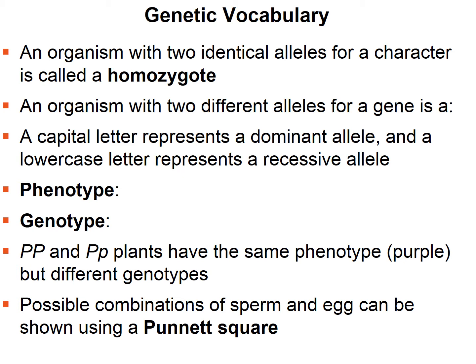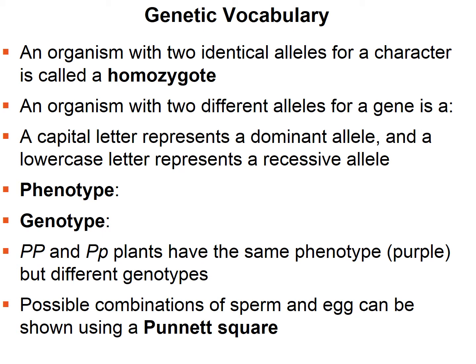The term phenotype refers to the outward appearance. So it could be purple, white, tall, dwarf, round, wrinkled. Those are all phenotypes. A genotype is the actual genetic makeup, so the actual alleles.